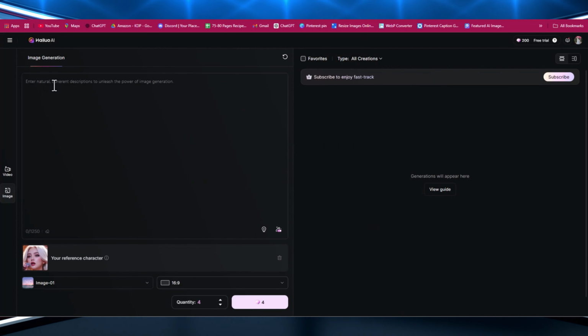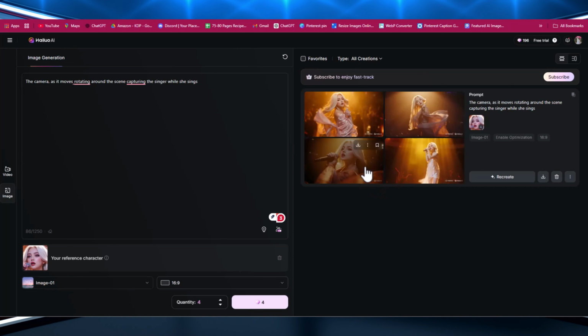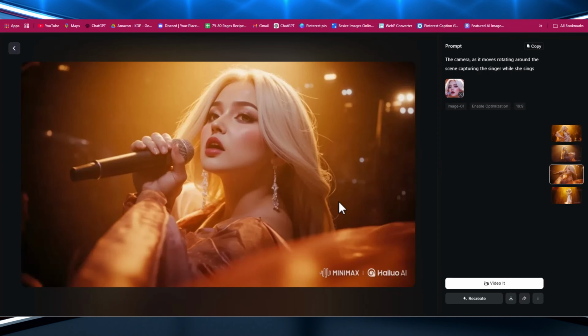In the prompt box, add the prompt you'll find in the description box. You can also add your own prompt. Now click Create. You will get 4 images, all showing the same face as our singer model. Download these images, and you can create more using the same method. Hailious AI maintains character consistency and always helps you get the perfect images.